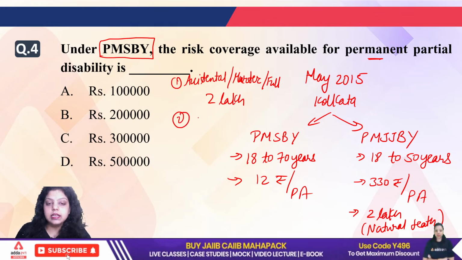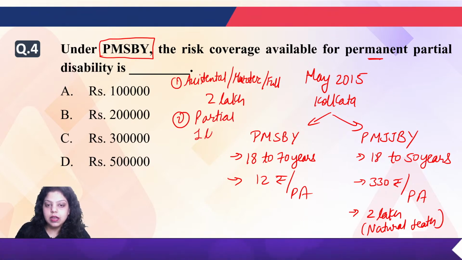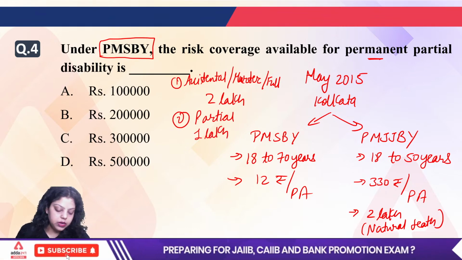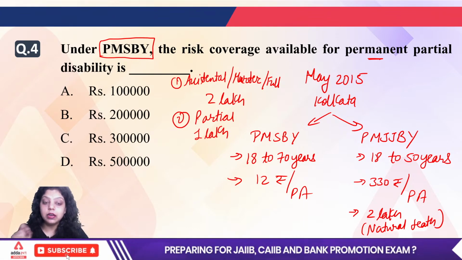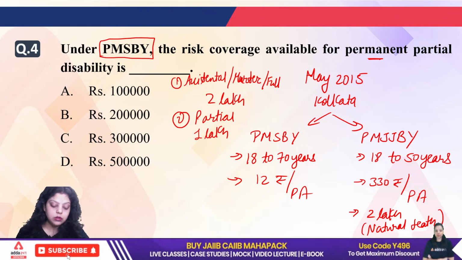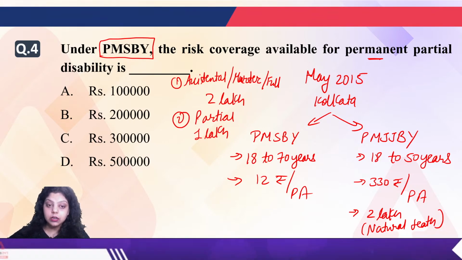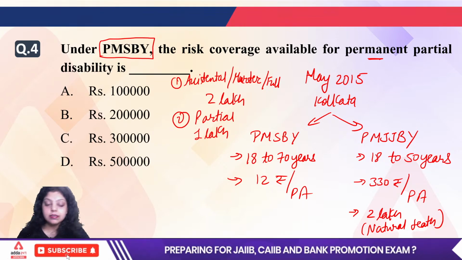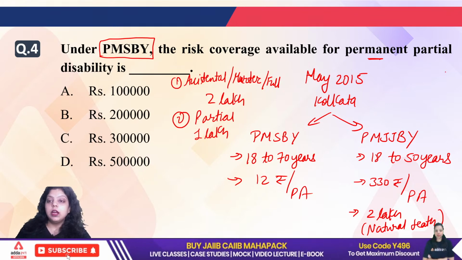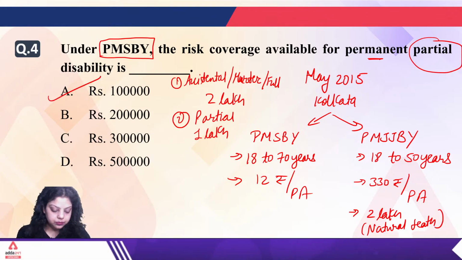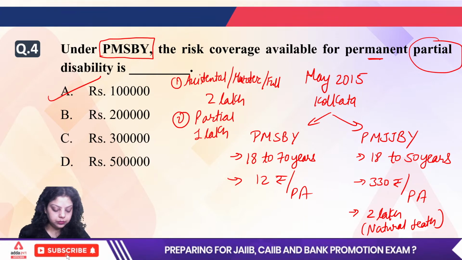And the second condition is, in case of partial disability, the risk coverage will be 1 lakh. Suicide is not covered under this scheme. Now here it is asking about the partial disability. So the right answer will be 1 lakh. A is the right answer.